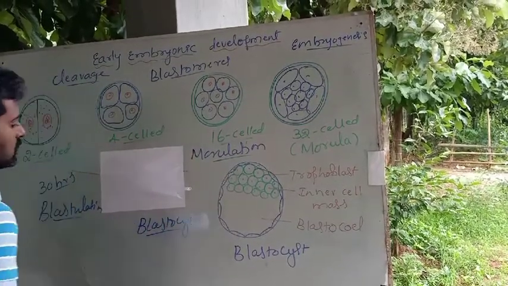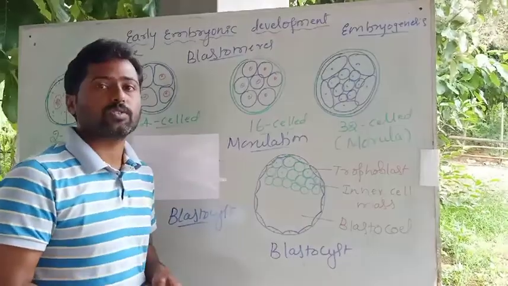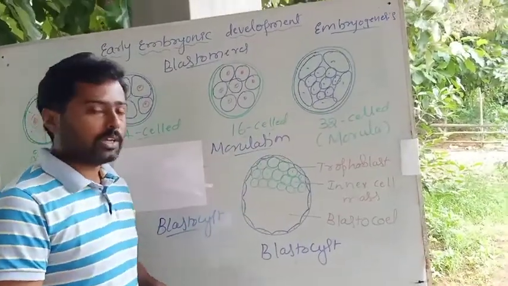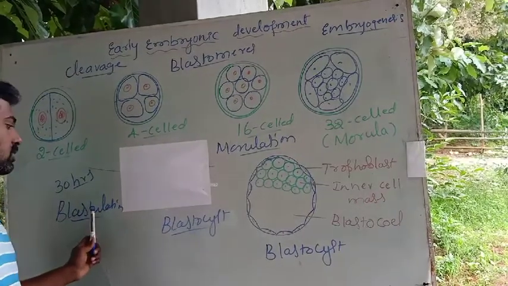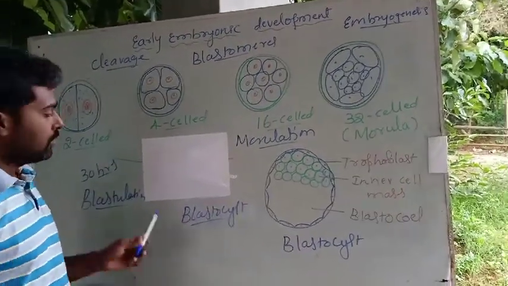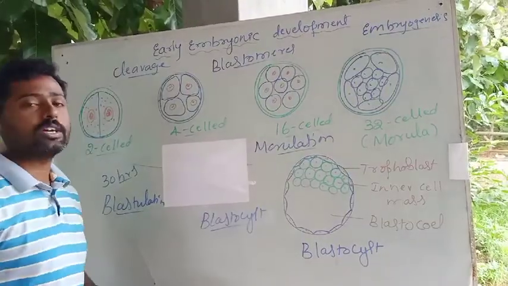Blastocyst. The blastula in humans is said to be blastocyst. After the formation of morula, the next thing is blastulation. This is the second stage. It means the process of formation of blastula. The blastula in human beings is said to be blastocyst.